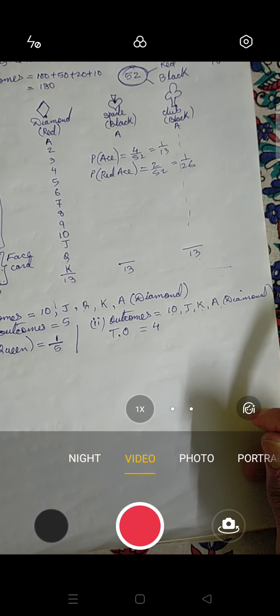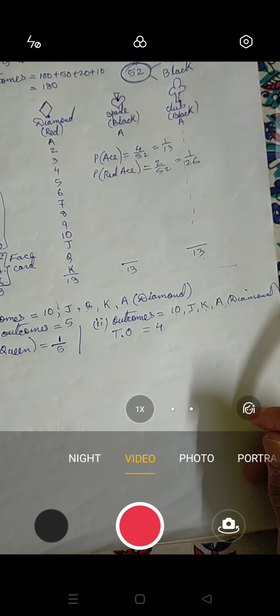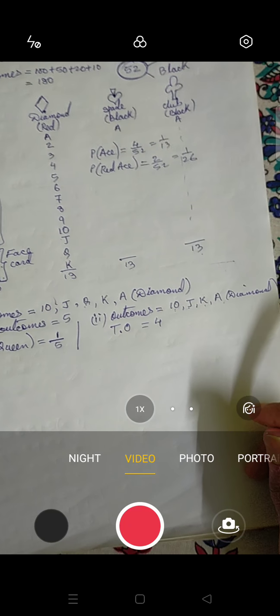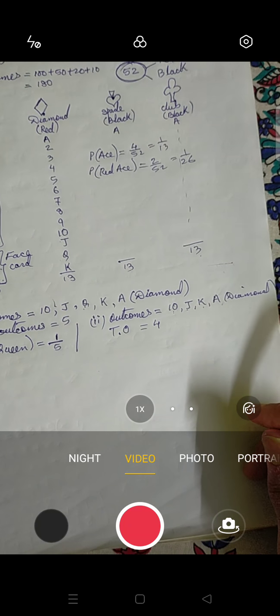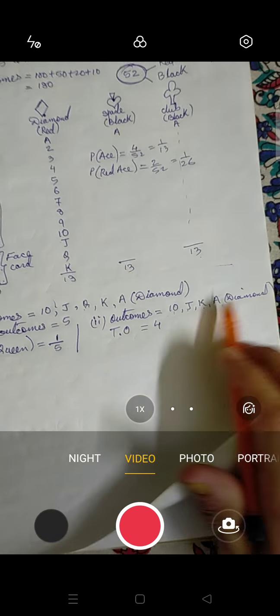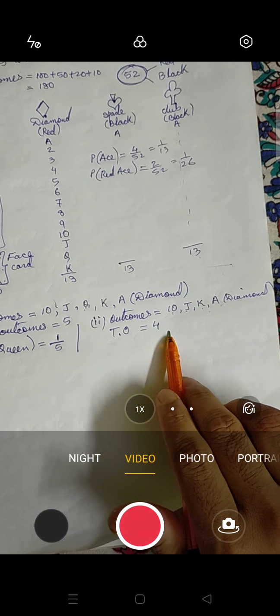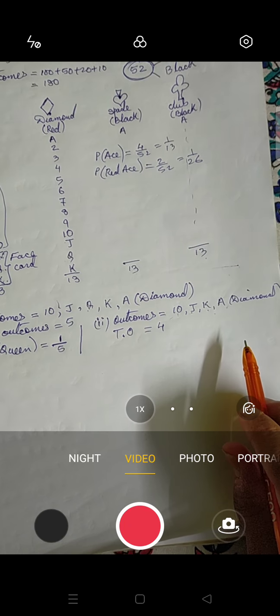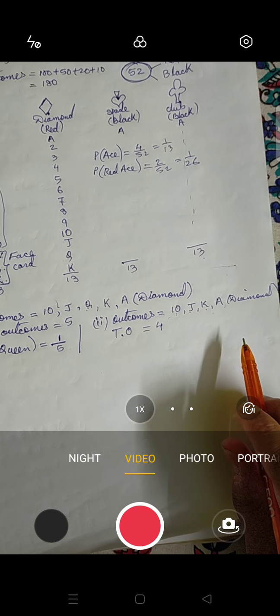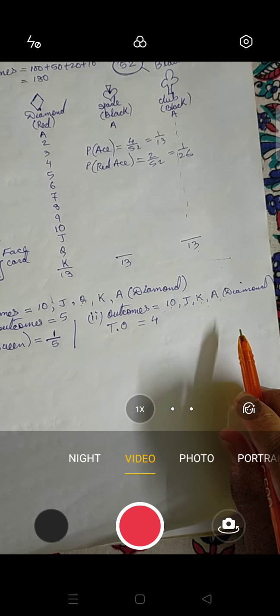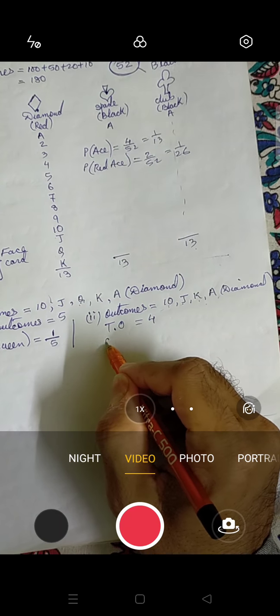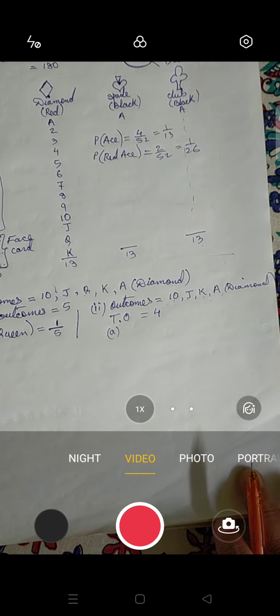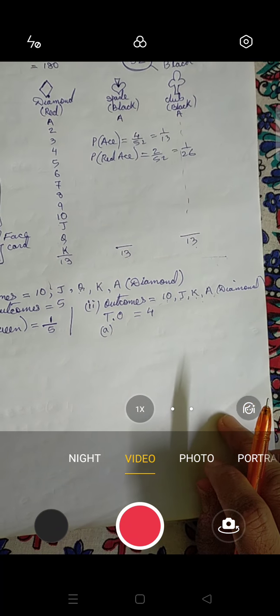Now in the question, if they say that if the queen is drawn and put aside, so we have also removed the queen. So this is our outcomes and total outcomes. What is the probability that the second card picked up is an ace? So we'll say number A. Question number 2A. So you have to write question numbers properly, correctly. Otherwise it will become wrong.